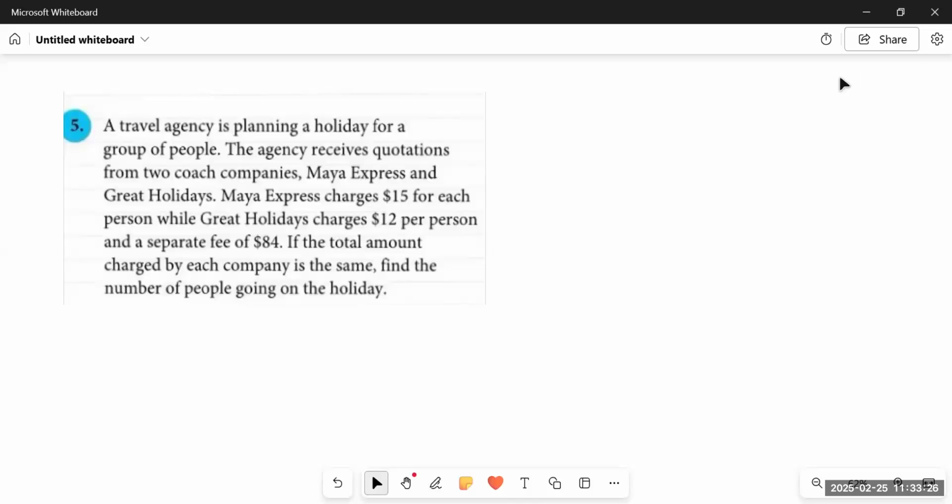Next, we have question number 5, which says a travel agency is planning a holiday for a group of people. Now, they have taken quotations from some of the agencies. The agency receives quotations from 2 coach companies. There are 2 different coach companies. One is Maya Express and the other one is Great Holidays.